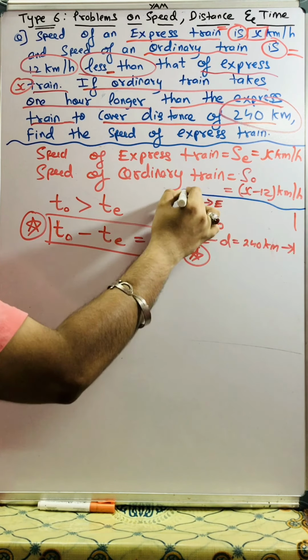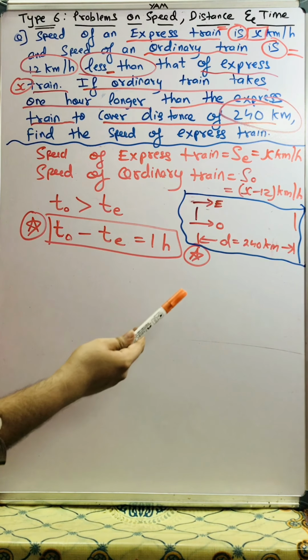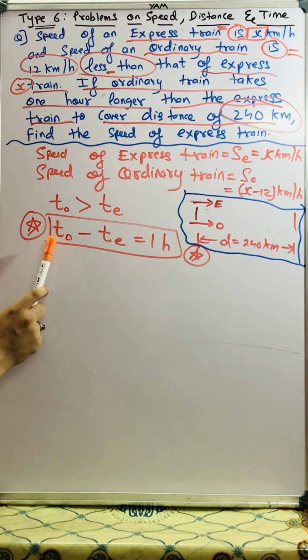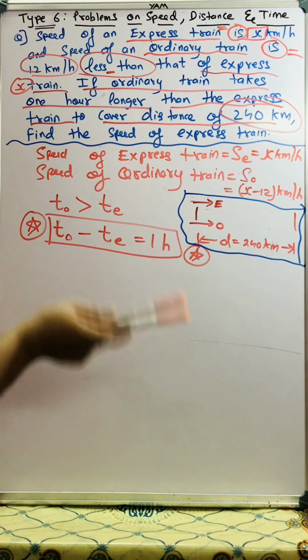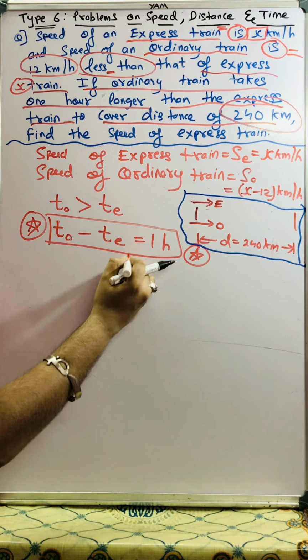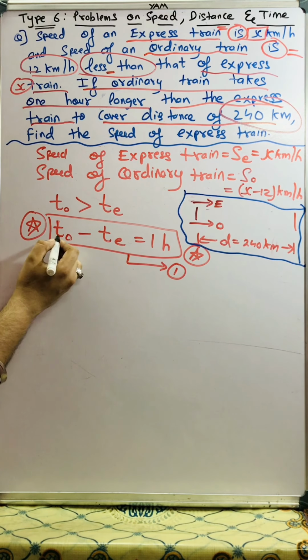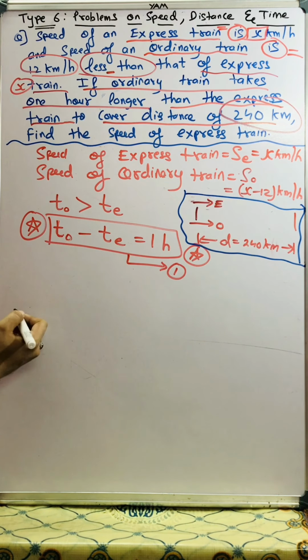This is the diagram. The express train reaches 1 hour early, in Hindi I'll say, and the ordinary train reaches 1 hour late to the destination. That's it. Question is solved. Now I'll call this equation number 1. Now students, I just need to find the values of TO and TE.